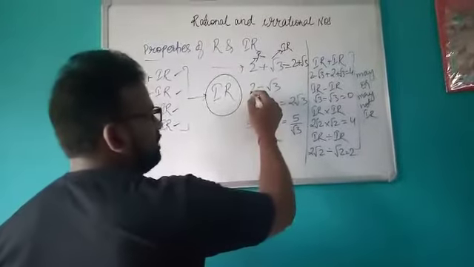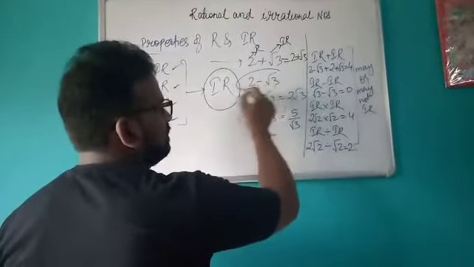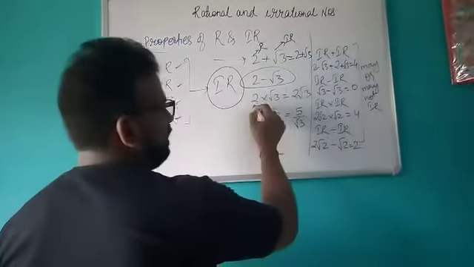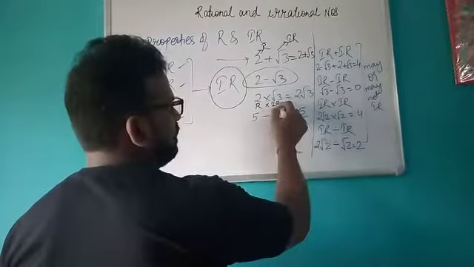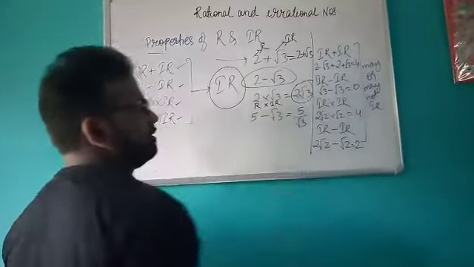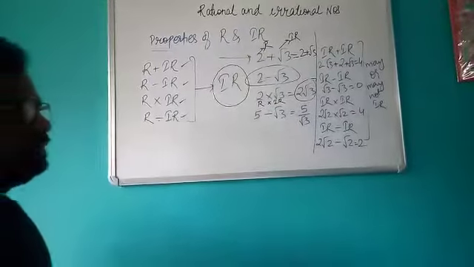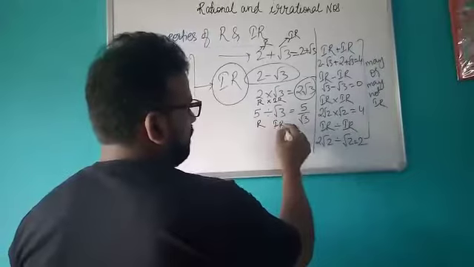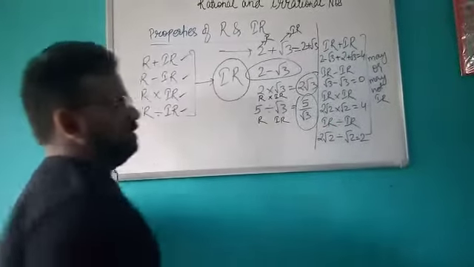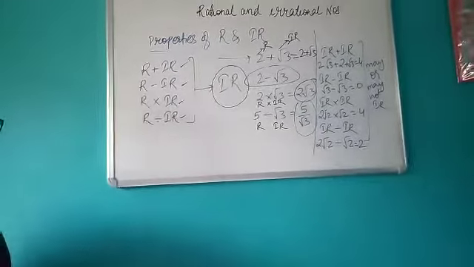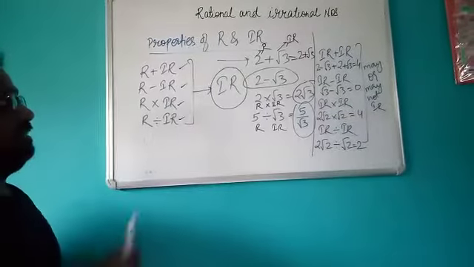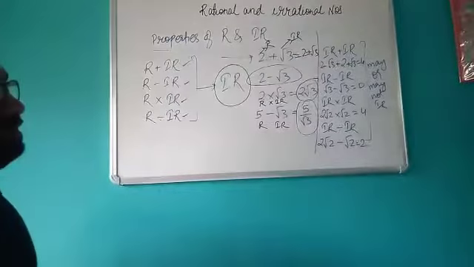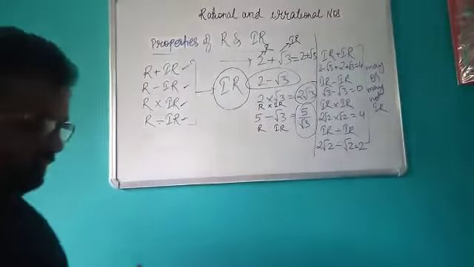Similarly, again if I subtract 2 and √3, I will get this number only. So this is also an irrational number. Again I have multiplied a rational number into an irrational number. So my answer is 2√3, that is an irrational number. Similarly, if you divide a rational number by an irrational number, again you will get the answer as an irrational number. Okay, so always remember these facts, that whenever you add, subtract, multiply or divide a rational number with an irrational number, you will always get an irrational number.